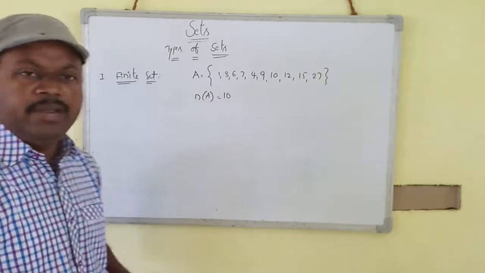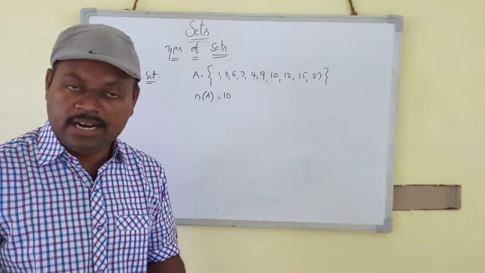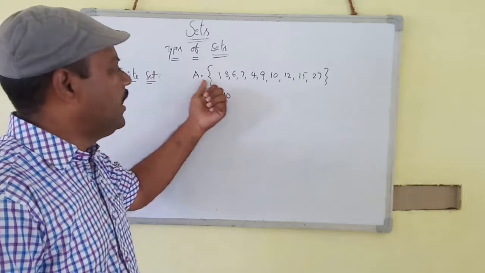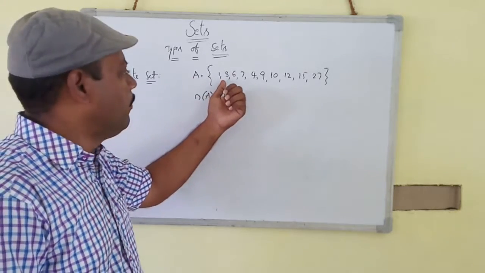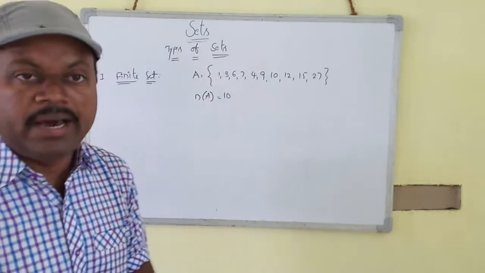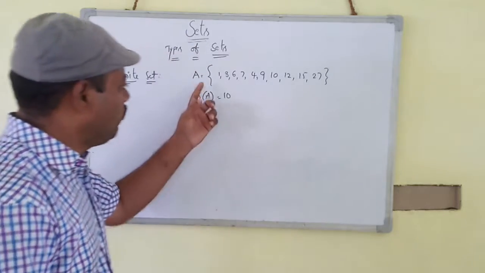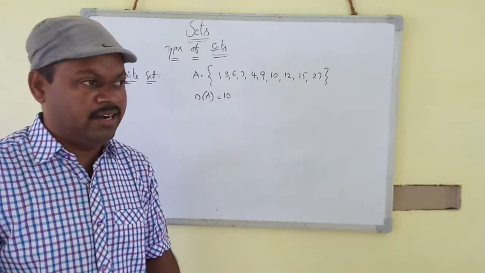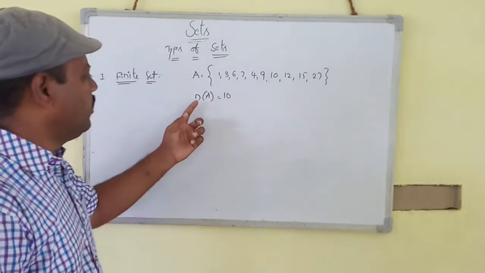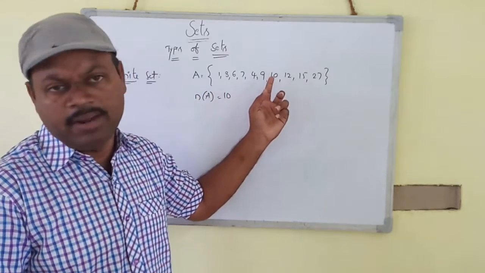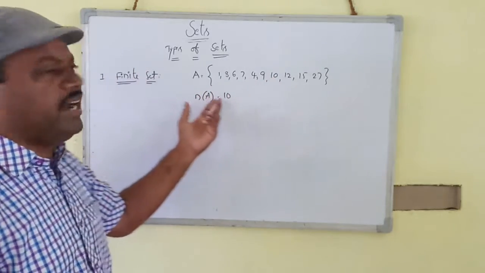n of A means the cardinal number. What is the cardinal number, students and friends? The number of elements in the set is called the cardinal number. How many elements are here? 10 elements. So n of A is equal to 10, which means countable number of elements. So this is called a finite set.